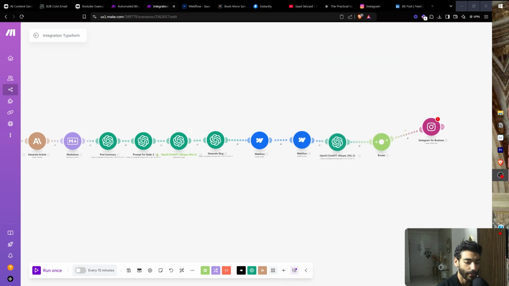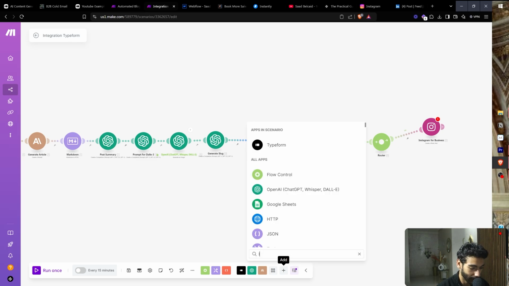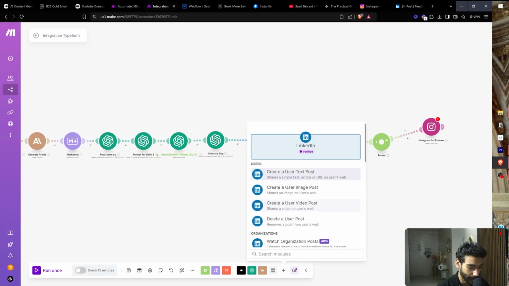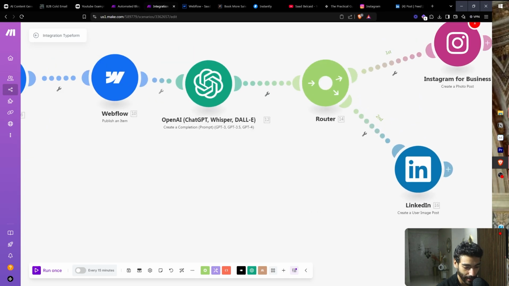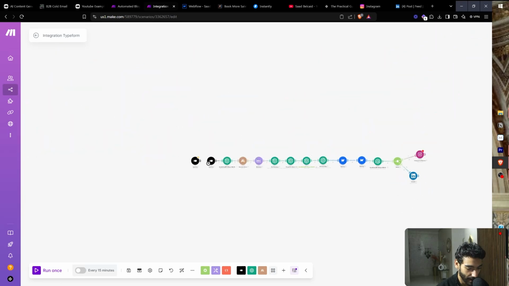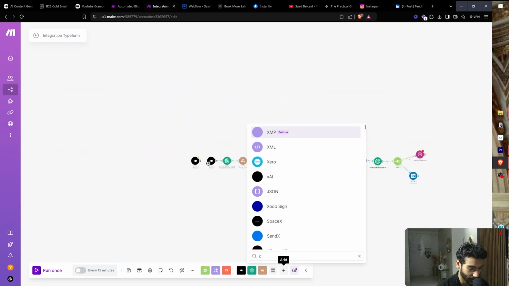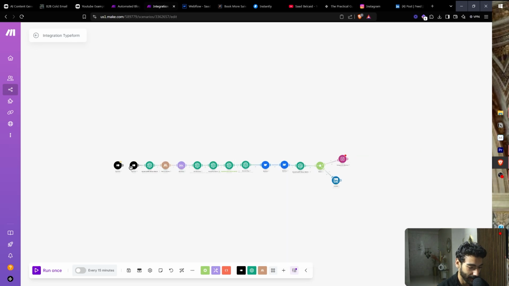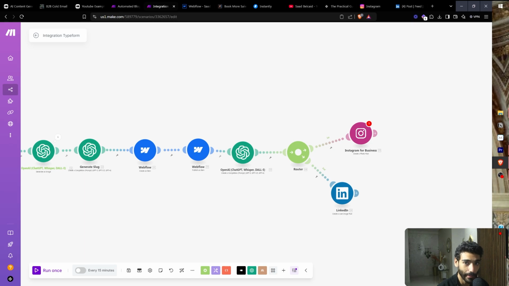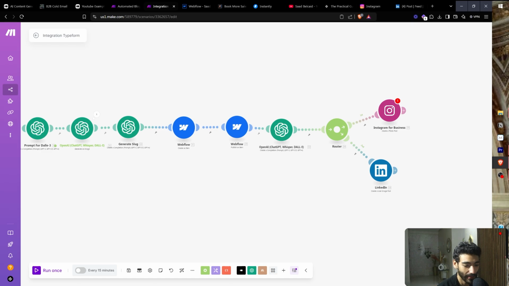And then let's check if I'm recording. I am recording. Awesome. I look for LinkedIn. So essentially what you can do is look for, first of all, create user post, user image post. You can add a bunch of social media platforms or whatever you are using. You can use X, formerly Twitter, although Twitter is a bit complicated, you need to integrate their API here, basically create an app. You can add whatever you want, Facebook pages, Medium, TikTok. So just for the purpose of this video, we're just going to use these two platforms.